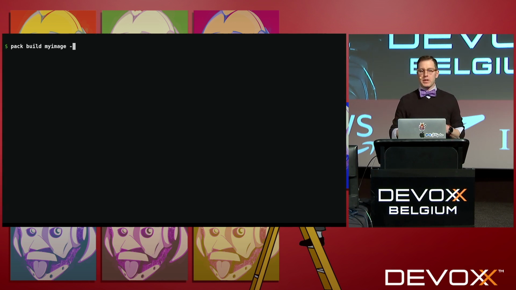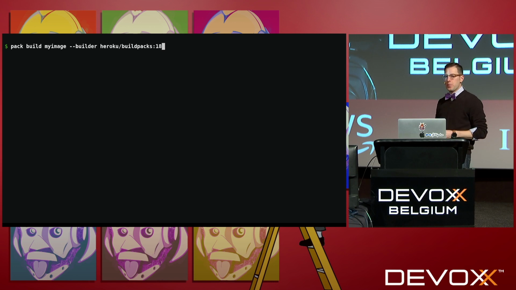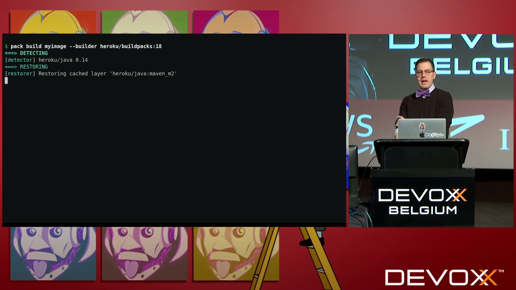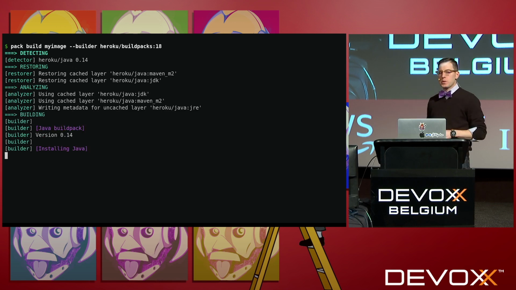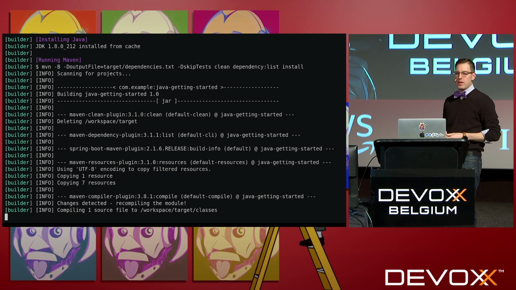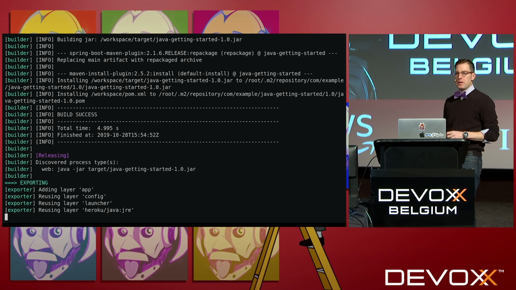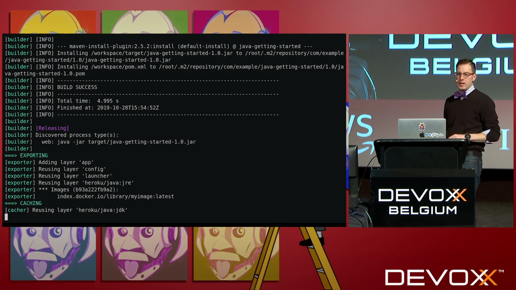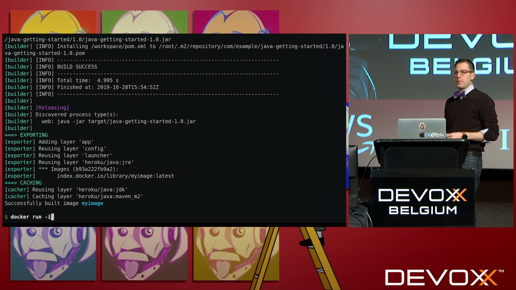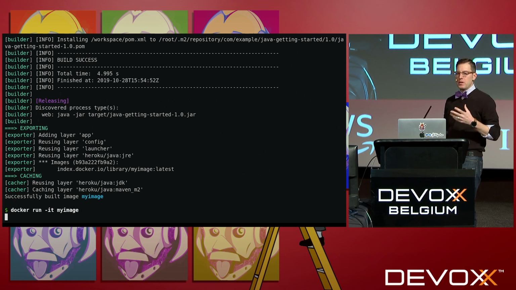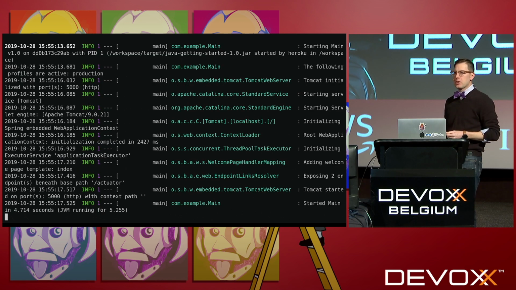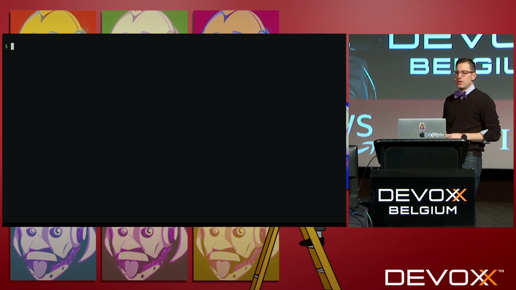So this is what it looks like. I'm going to run this against that same Spring Boot application. The first thing it'll do is detect that it is a Java app. I've already run this once before, so it's going to restore some cache things. It installs Maven, runs Maven using that Maven dependency cache, detects what Java command should be used to run this application, exports an image, and then you can see with Docker run, just like any other Docker image, it starts up my Spring Boot app.